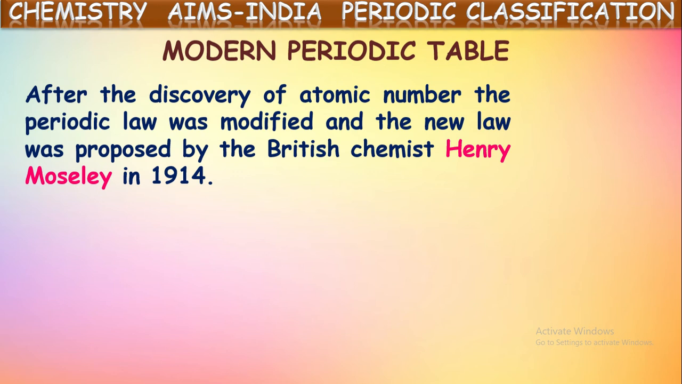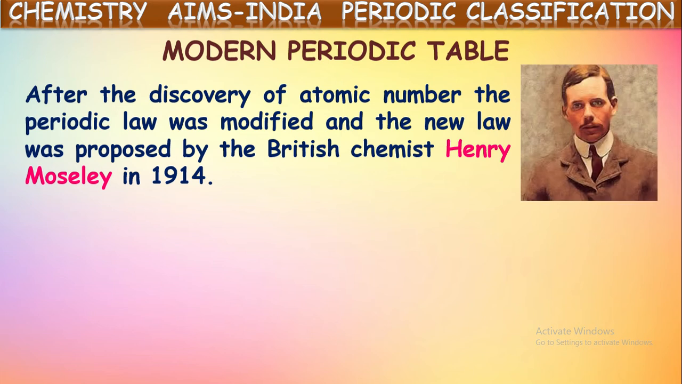After the discovery of atomic number, the periodic law was modified, and the new law was proposed by the British chemist Henry Moseley in 1913. Before him, they had given the periodic law based upon the atomic weights, the atomic masses of the elements. But by taking the atomic mass as the prior one, they identified some drawbacks, some limitations in the classification.